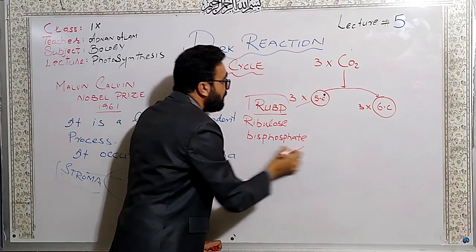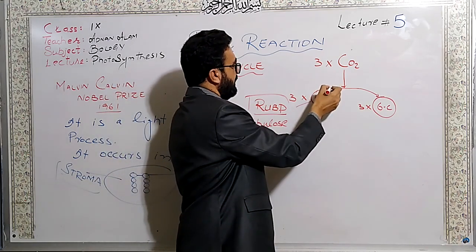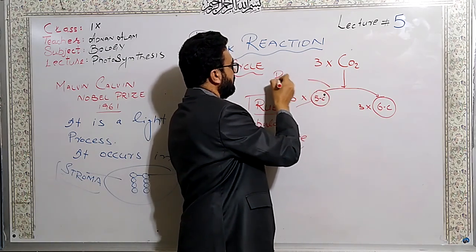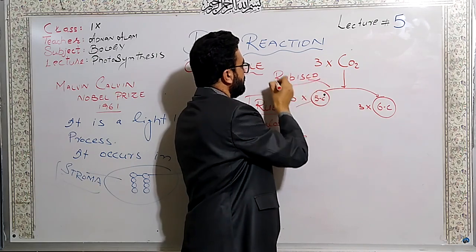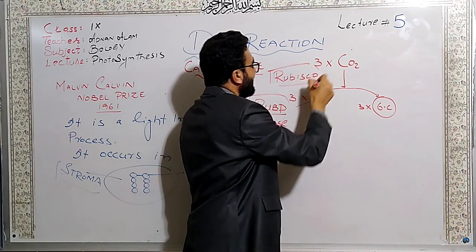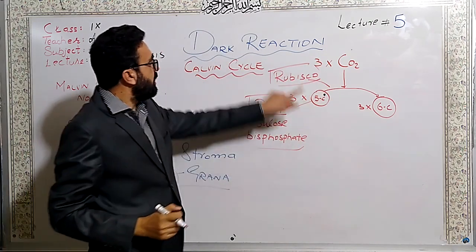And the very popular enzyme Rubisco catalyzes this process.